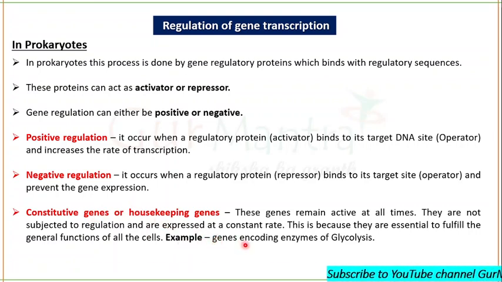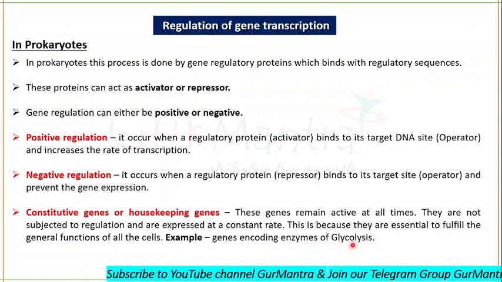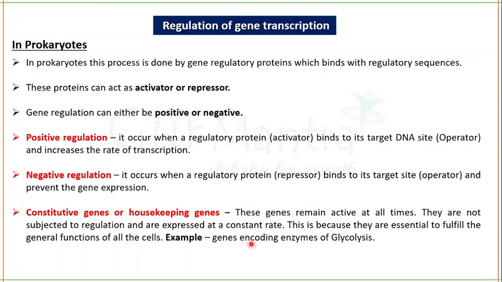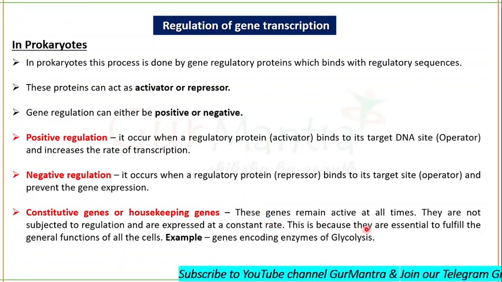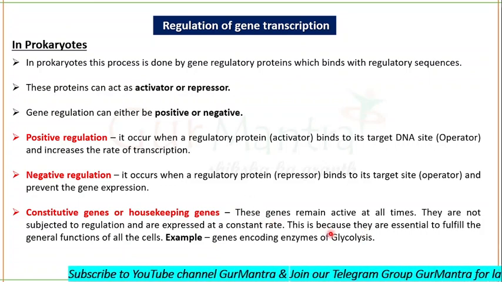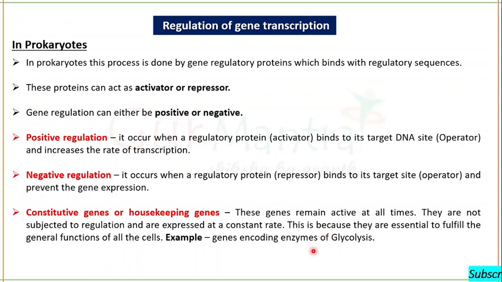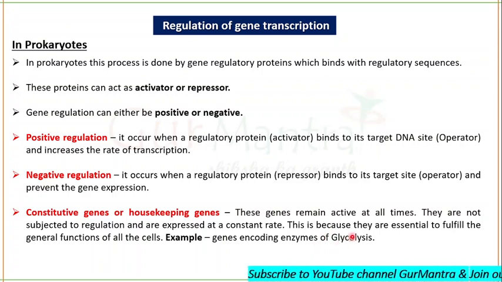Genes encoding enzymes of glycolysis are all constitutive genes or housekeeping genes. Glycolysis is the general function of the cell which occurs in each and every cell. And you know that it can occur in aerobic as well as in anaerobic cells.